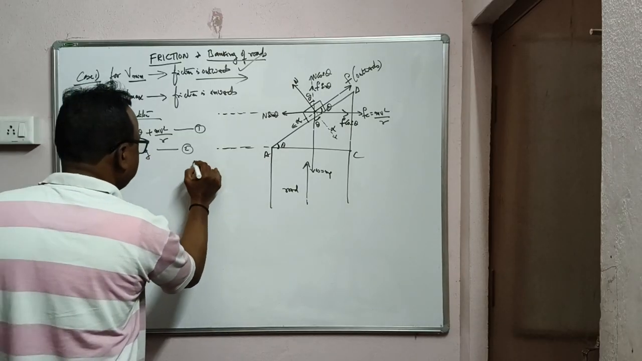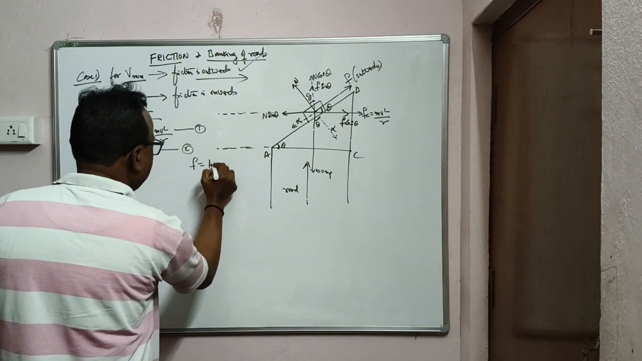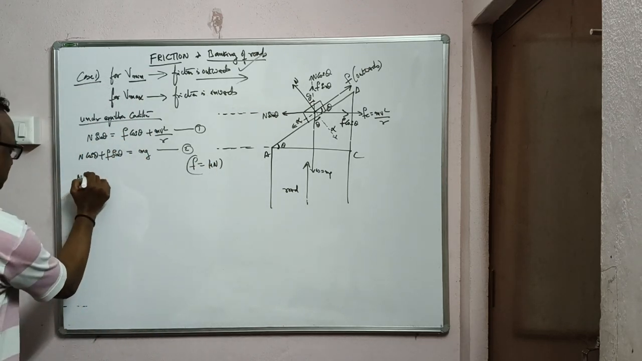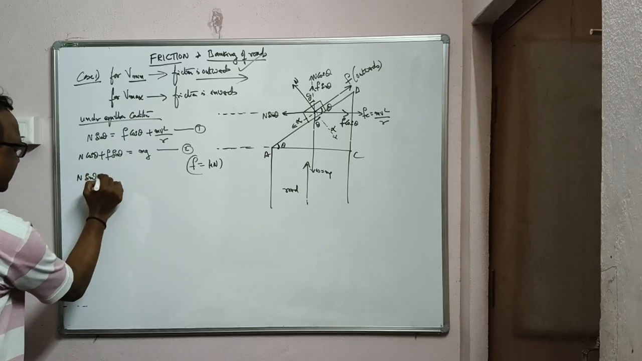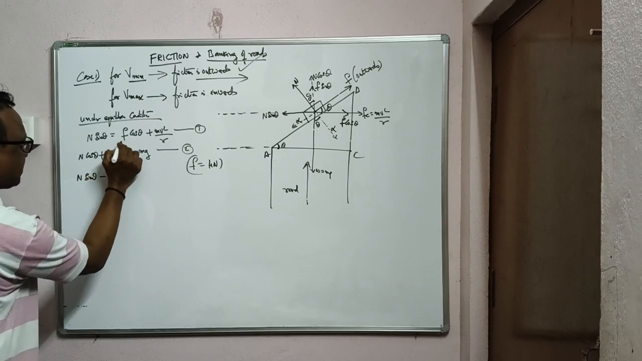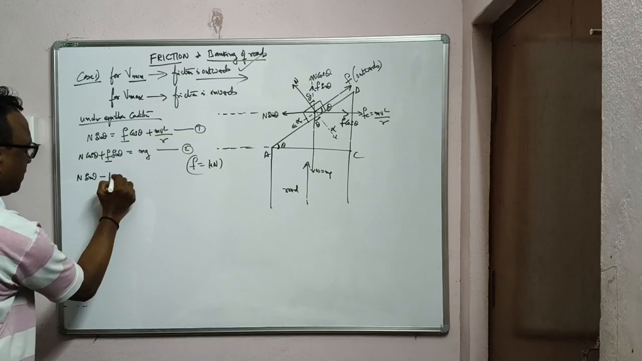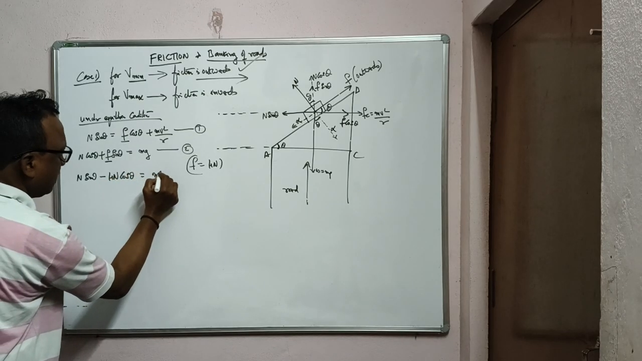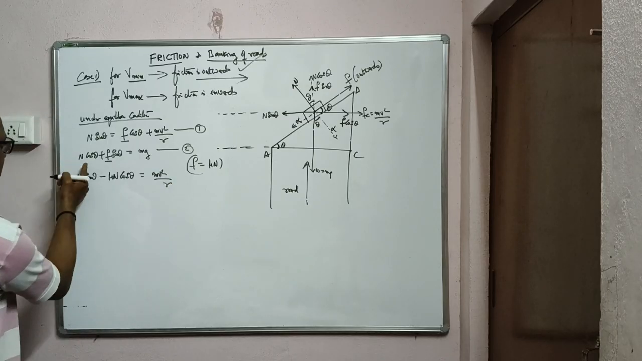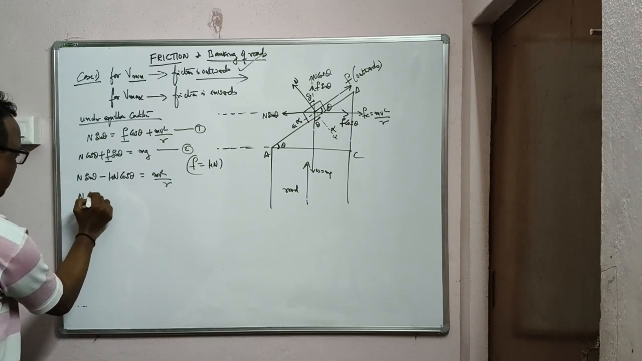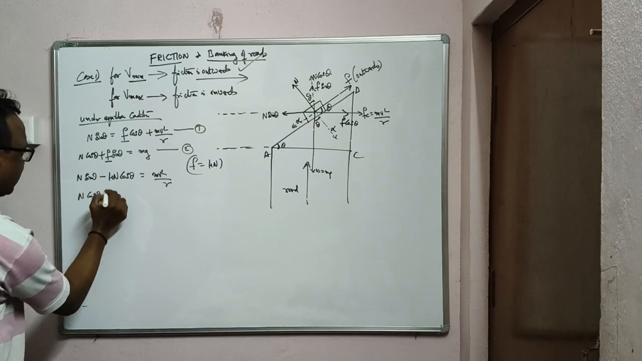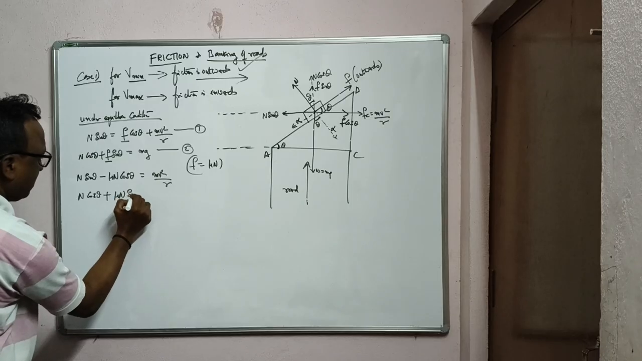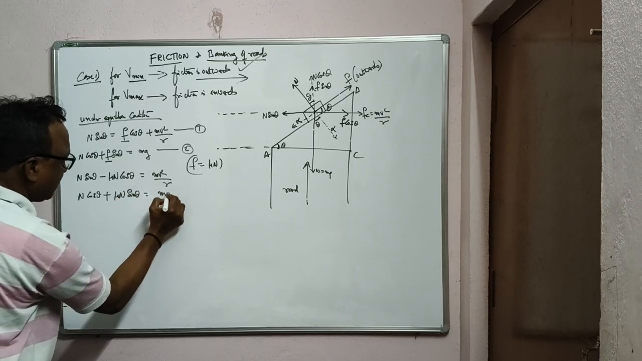Now in these two equations, what is friction? F is equal to mu N. Substitute here. N sin theta minus, in the place of F, mu N cos theta is equal to mv square by r. And here N cos theta plus F, and in place of F, mu N into sin theta, is equal to mg.